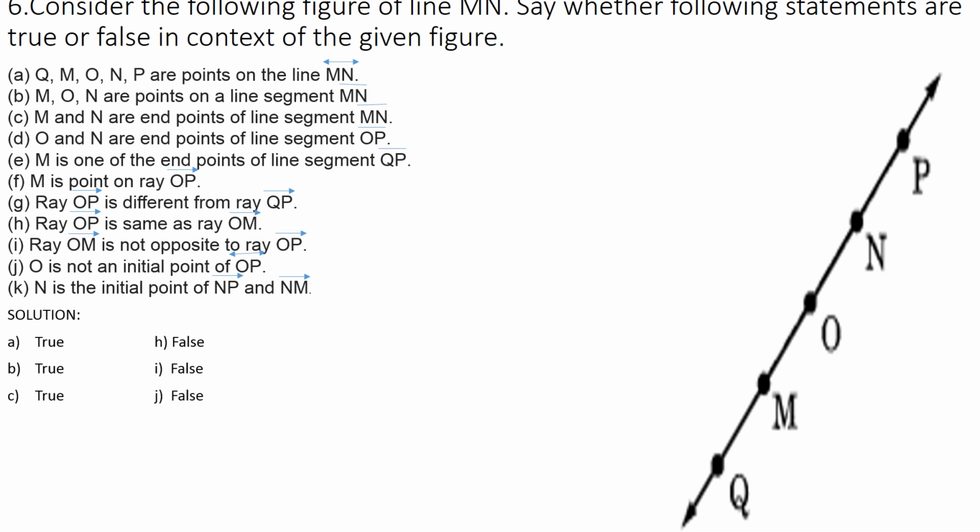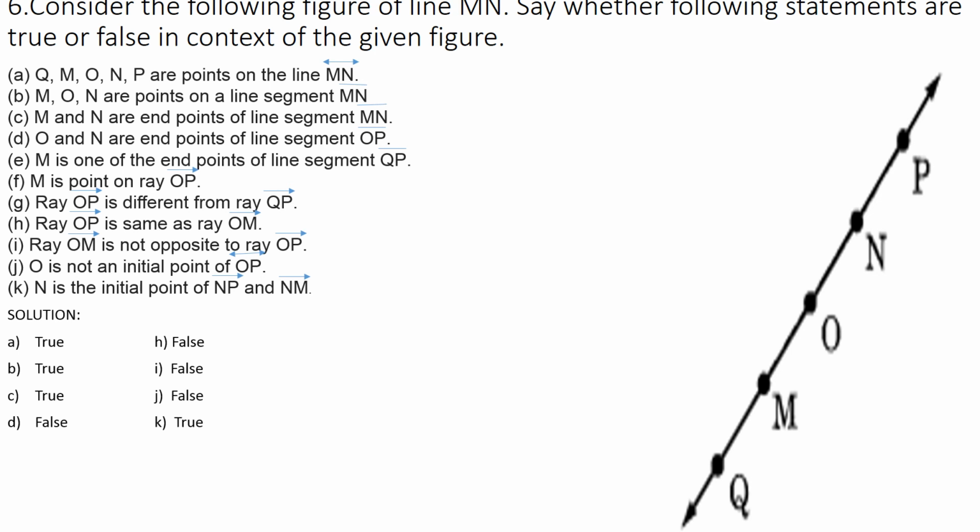Next question, D. O and N are endpoints of line segment OP. They gave OP as a line segment, but what endpoints did they give? O and N. If the line segment is OP, then O and P only should be the endpoints. But they gave O and N. So is it true or false? It should be false, because they gave another endpoint, N. It is wrong.